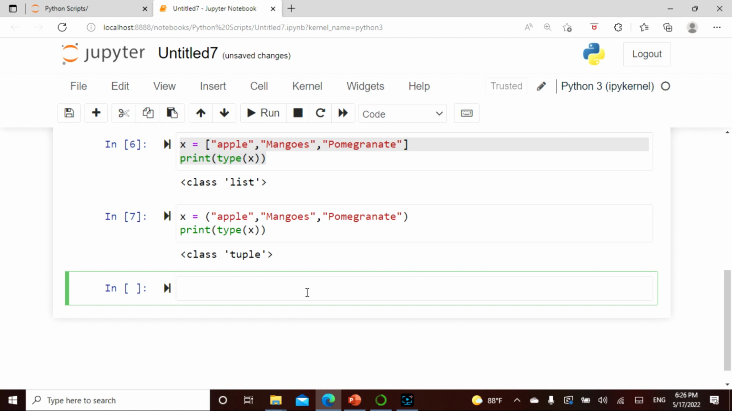Now let's also take something here. X equals a range of 3. They say like, do you know my range and stuff of that nature, right? So let's say print type x. It's called a range.